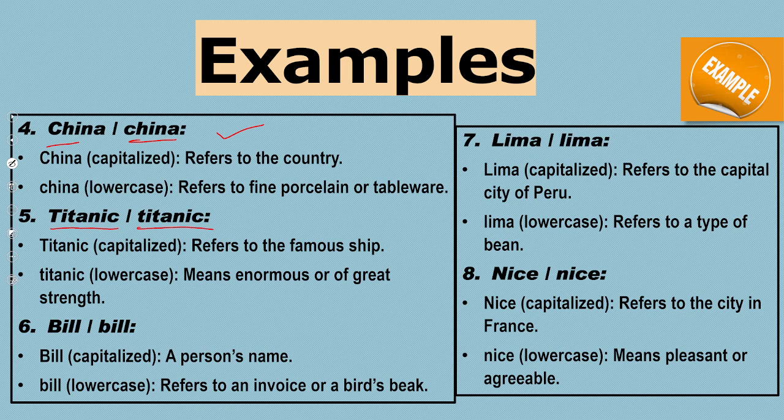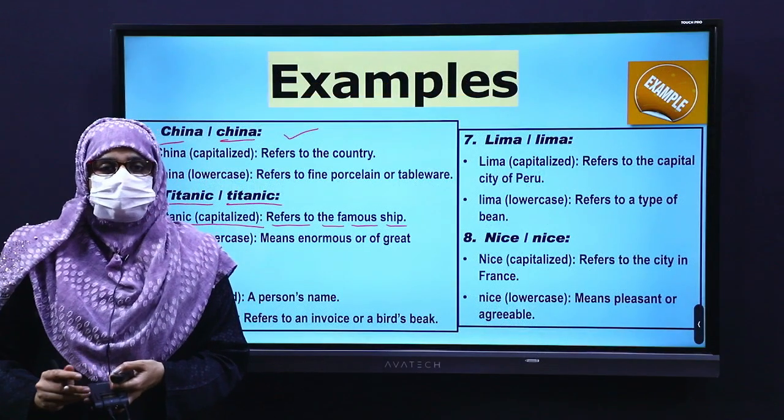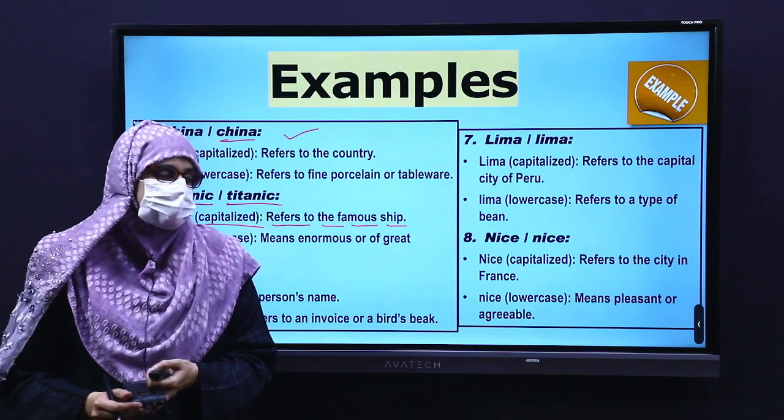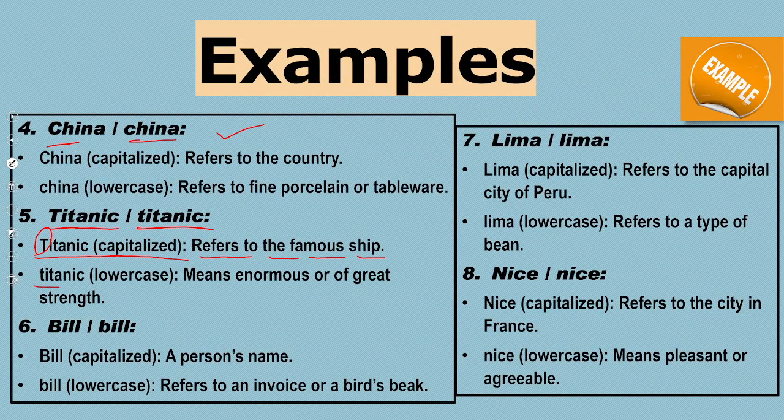Titanic. So in this word, the letter T is capitalized. It refers to the famous ship that sank. Whereas, in this word, the t is lowercase. So, here it means enormous or of great strength. Lima.